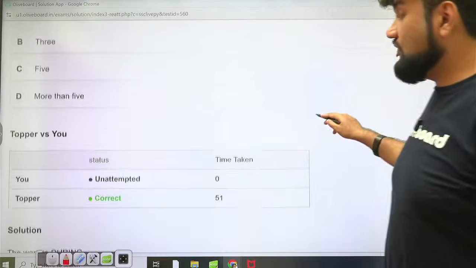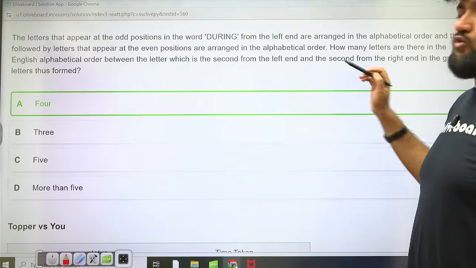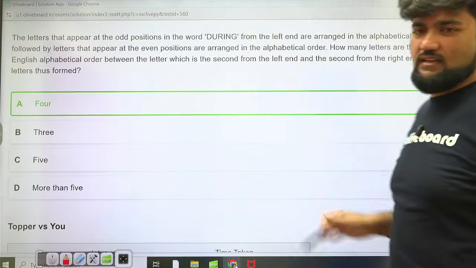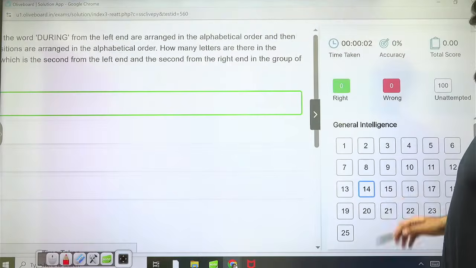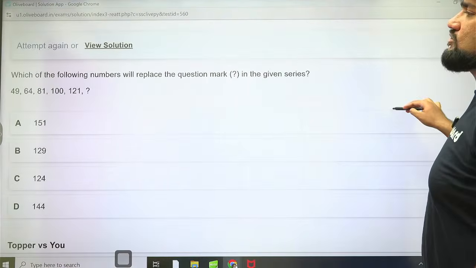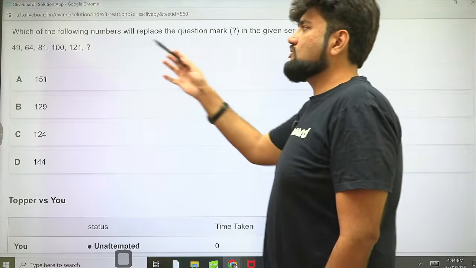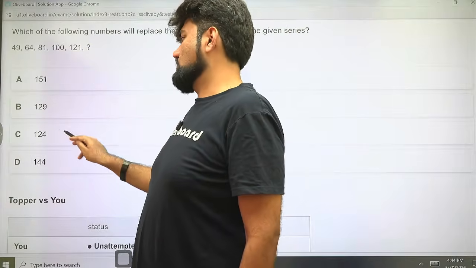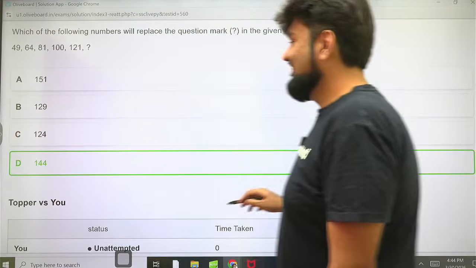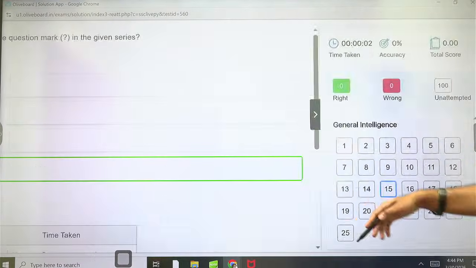Cool. 51 seconds, too much. Too much time is being taken to arrange this. Read it quickly and understand what is the arrangement. Otherwise, you will not be able to solve this question only. 7 square, 8 square, 9 square, 10 square, 11 square, 12 square. Oh God, sorry. 144. 10 seconds. Good. Next.